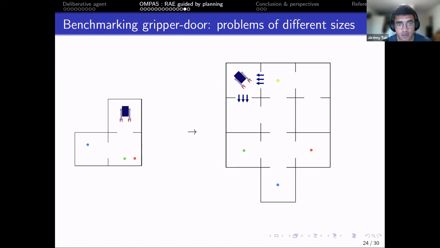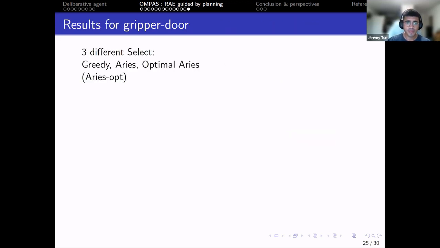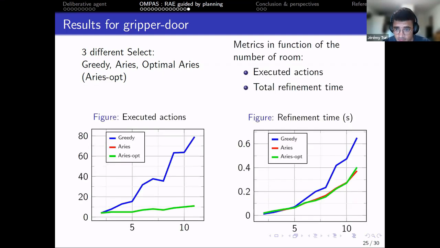So we benchmarked this domain on programs of different sizes, and we compared the refinement acting engine with three different selects. The first one is the greedy one, where you generate all applicable methods. The second one is using ARIES. And the last one is optimal ARIES, where the planner returns an optimal plan. There are two metrics. The first one is the executed number of actions. And the second one is the total refinement time at each step of the system.